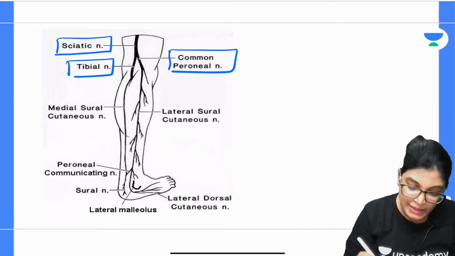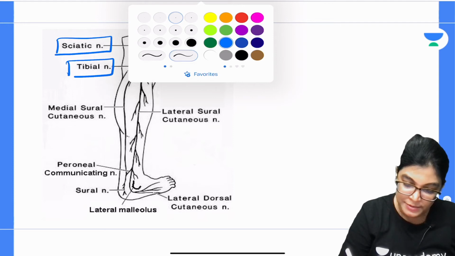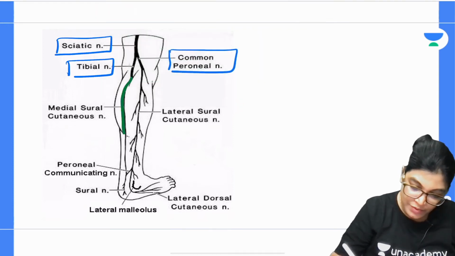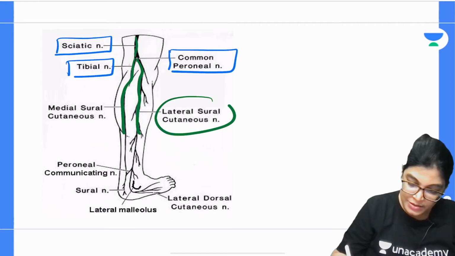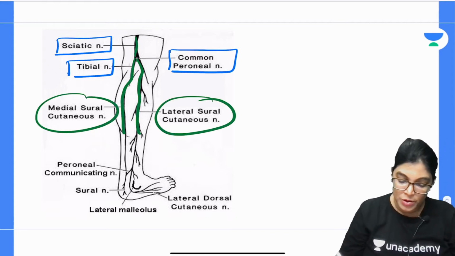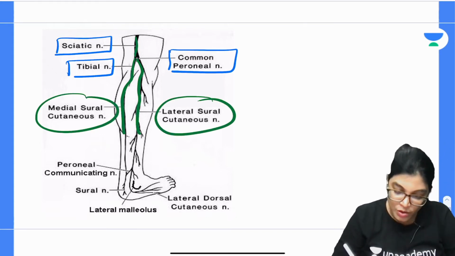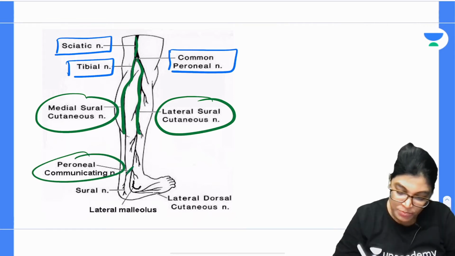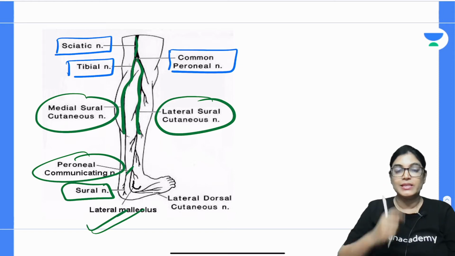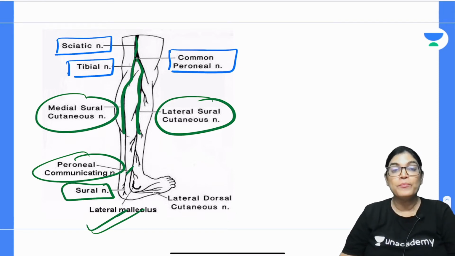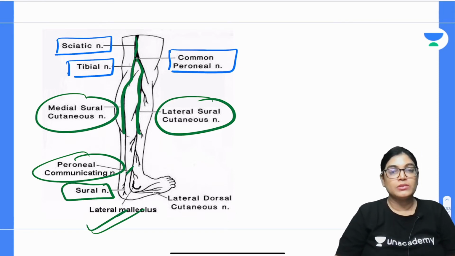Now, from the tibial nerve, the nerve which is arising here is the medial sural nerve, and from the common peroneal component, the nerve which is arising is the lateral sural nerve. These 2 together form the sural nerve, also having a communicating peroneal component. The sural nerve is giving innervation to the lateral aspect of the leg region, and the lateral aspect of the dorsum of the foot also. So this is the whole diagram which shows that the origin of the medial and lateral sural nerve is from the tibial and common peroneal components.